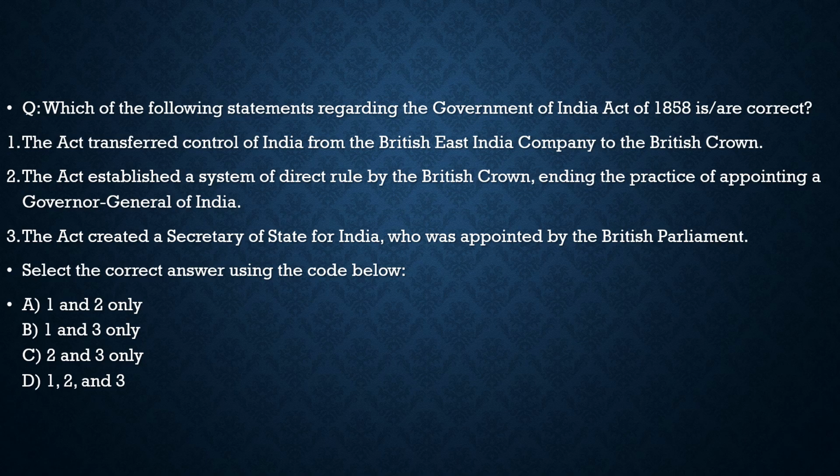Second statement: the Act established a system of direct rule by the British Crown, ending the practice of appointing a Governor General of India. This is totally incorrect, because it did not end the practice of appointing a Governor General, but it changed the designation of the Governor General to the Viceroy. So statement 2 is incorrect. Coming to statement 3: the Act created a Secretary of State for India who was appointed by the British Parliament. 100% correct. So the correct statements are 1 and 3, and the correct code is option B.